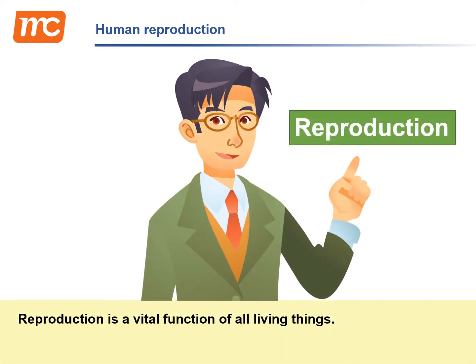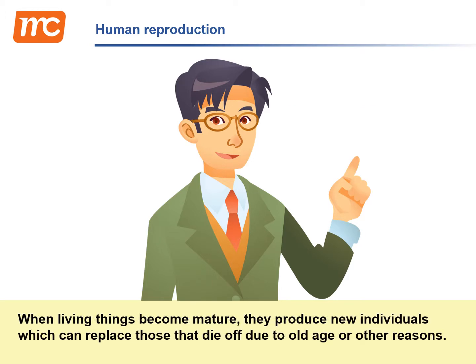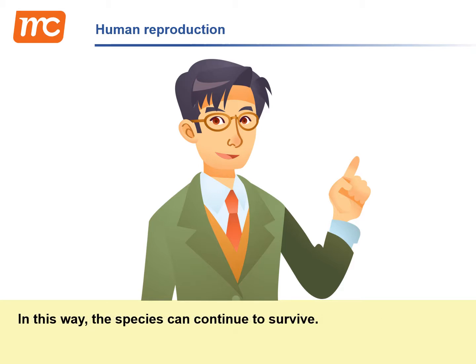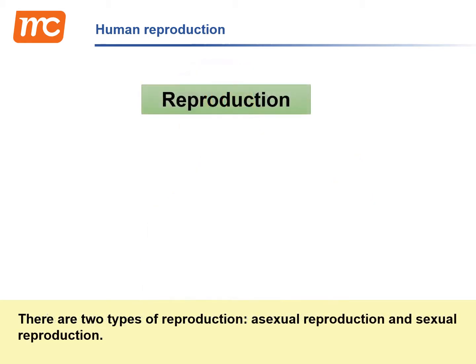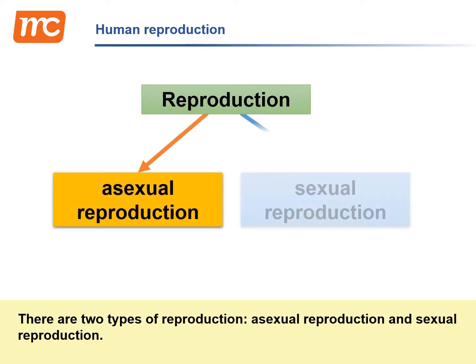Reproduction is a vital function of all living things. When living things become mature, they produce new individuals which can replace those that die off due to old age or other reasons. In this way, the species can continue to survive. There are two types of reproduction: asexual reproduction and sexual reproduction.